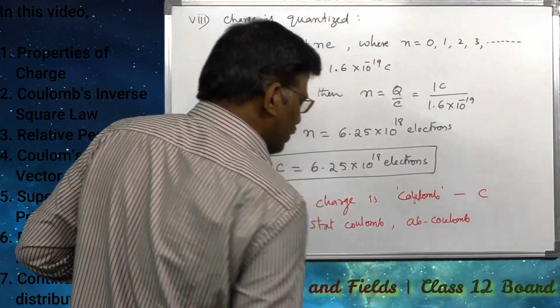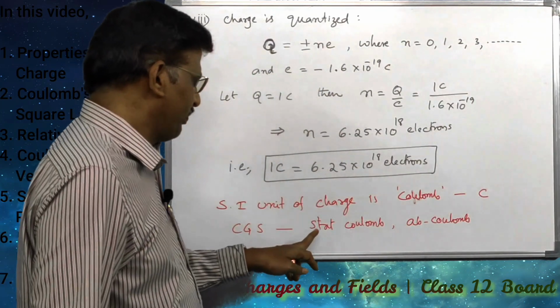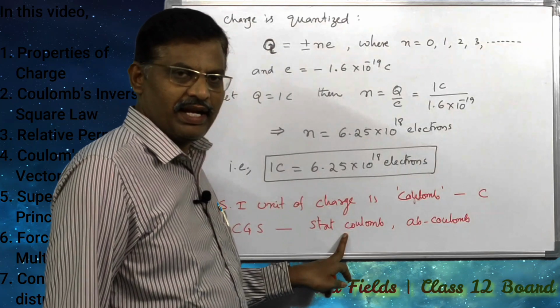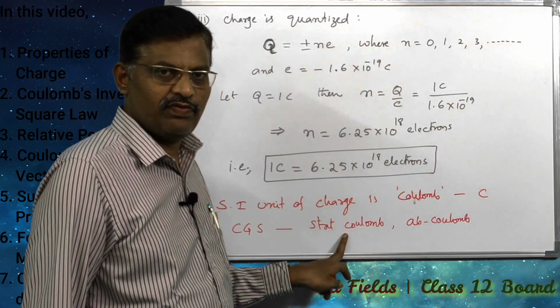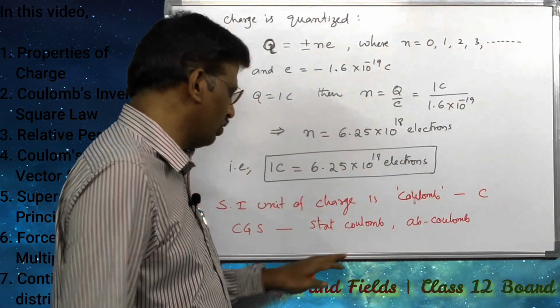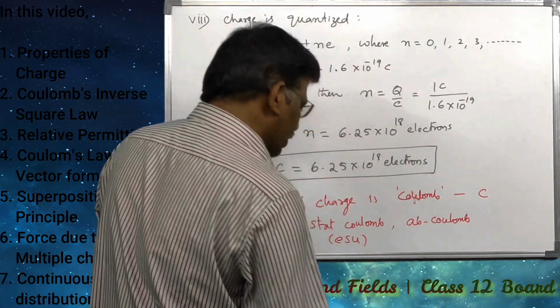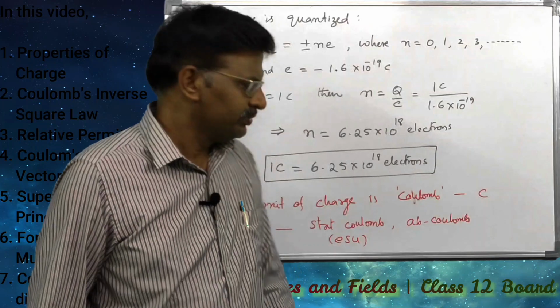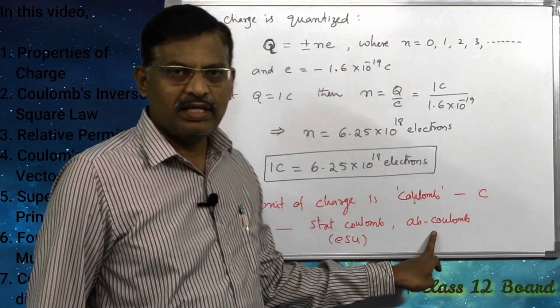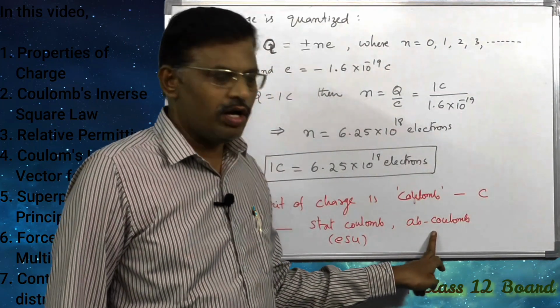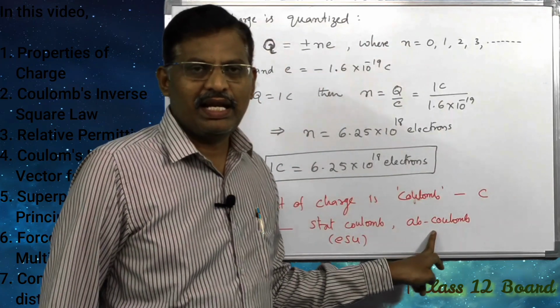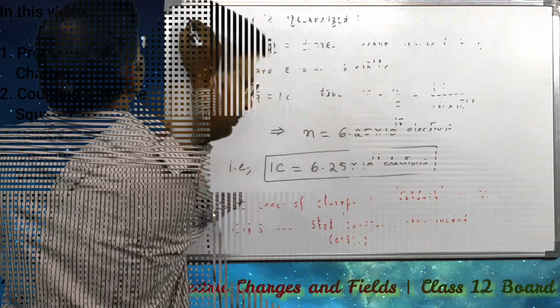These are the CGS units of electric charge. In electrostatics, the CGS unit of charge is stat coulomb, which is also called ESU, electrostatic unit. And ab coulomb is the CGS unit of charge which is used in electromagnetism.